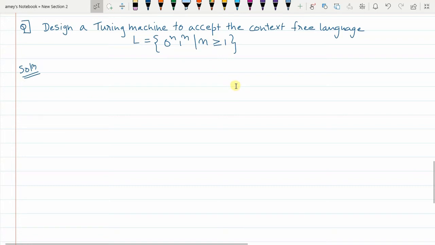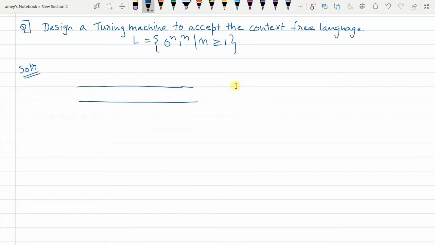Now to solve this problem, I will first show you visually what I am trying to do. I will take a valid string. Let's say this is the tape of the Turing machine, and suppose I take one valid string, say 0011. Let's say this is the input, and the other cells contain null. The input string that we have taken is 0011. Agreed?